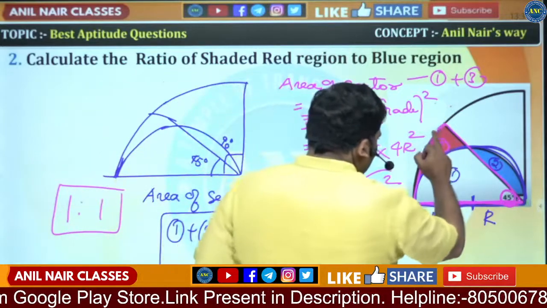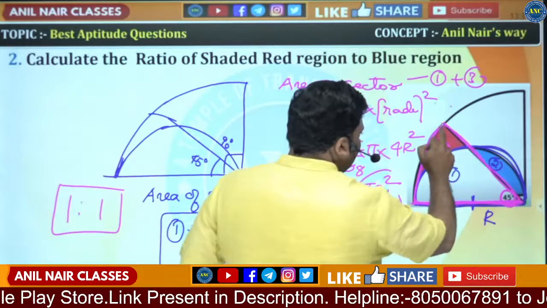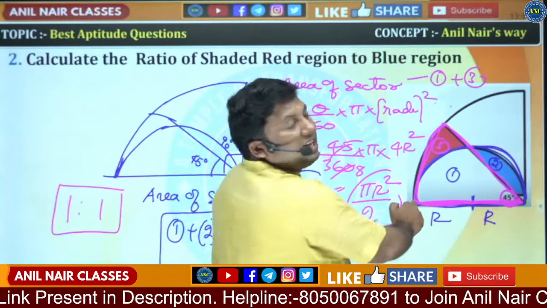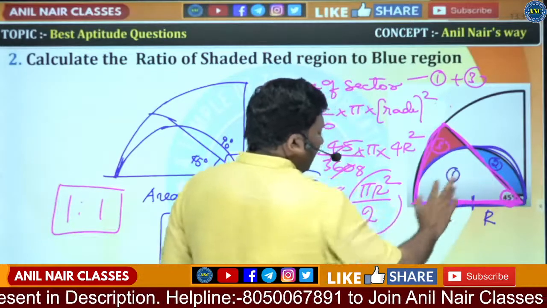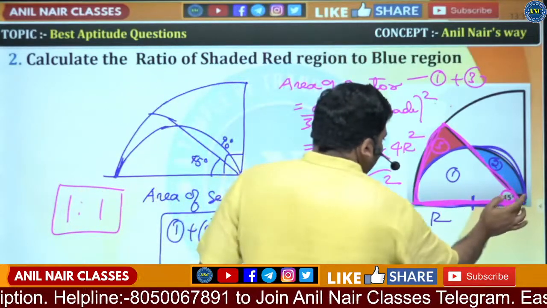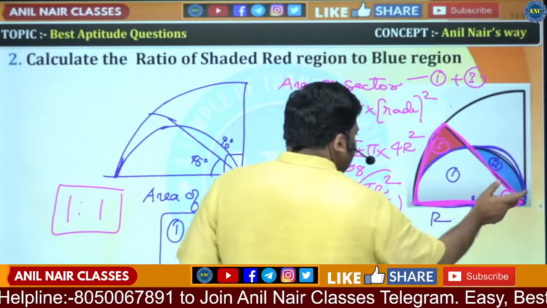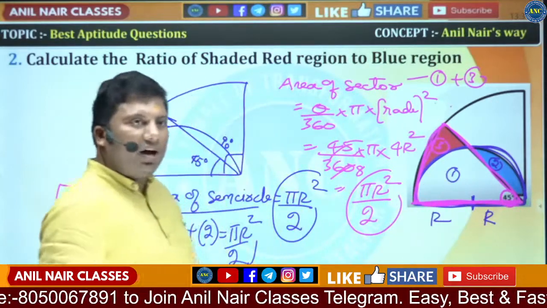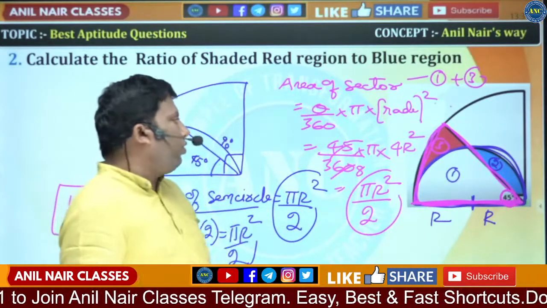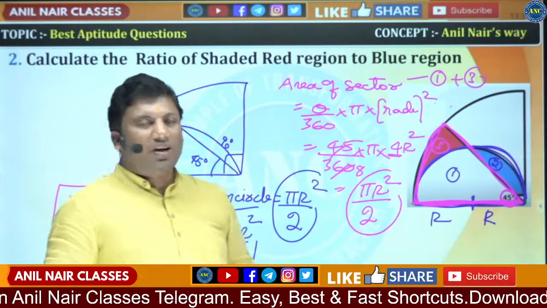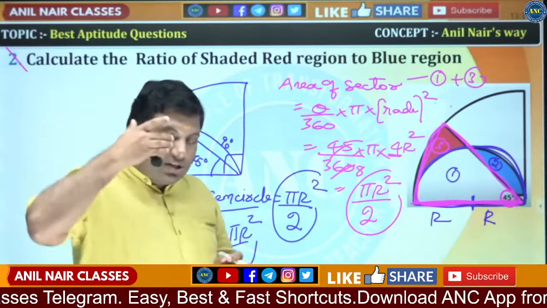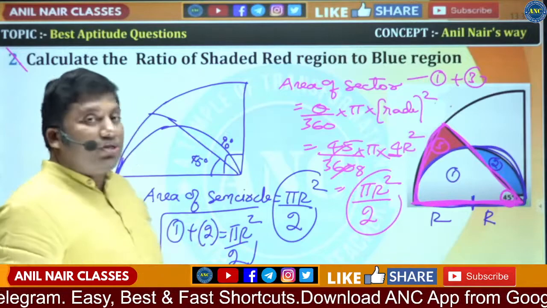If you see this sector, from the center to any point on the circumference, it is a radius. Theta by 360, theta is given as 45 by 360 into pi into, from here to here it is r, here it is r. This is a sector, are you all with me? So theta by 360, area of this sector is pi into 2r whole square. So answer is 1 is to 1. Another very beautiful question. Just by visualization you will get the answer as 2 and 3 both are equal.